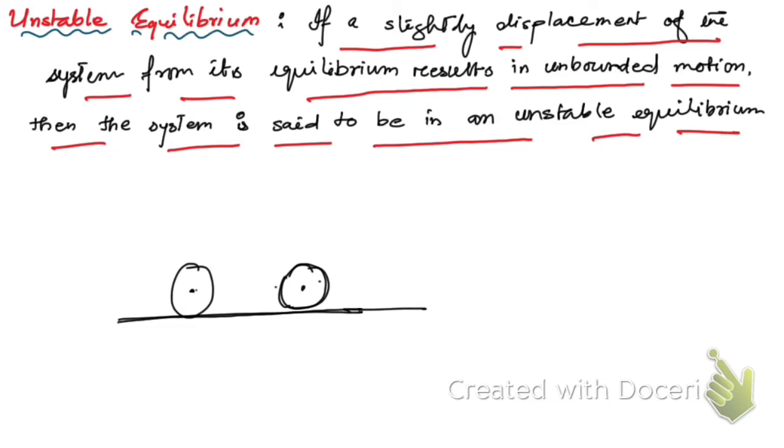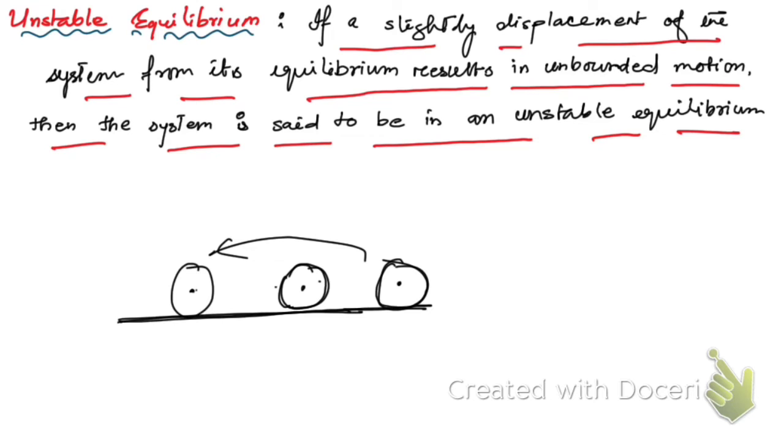If you bring it to another position, it stays there. It never goes back to its original position, and it stays where you keep it on the horizontal plane. That is neutral equilibrium.